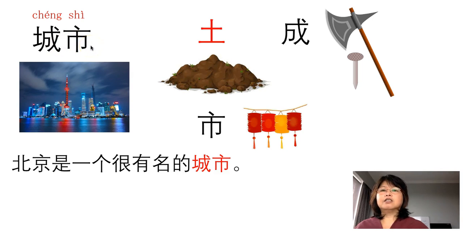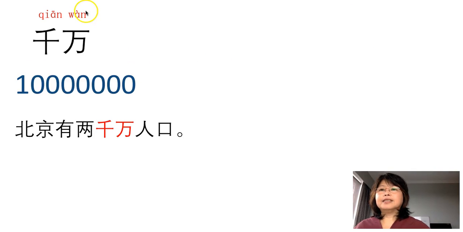城市，城市。千万，千万。In Chinese, 万 is 10,000, 千万 is 10 million. For example, 北京有2000万人口。So Beijing has 2000万, that's 20 million population. Let's look at the characters.